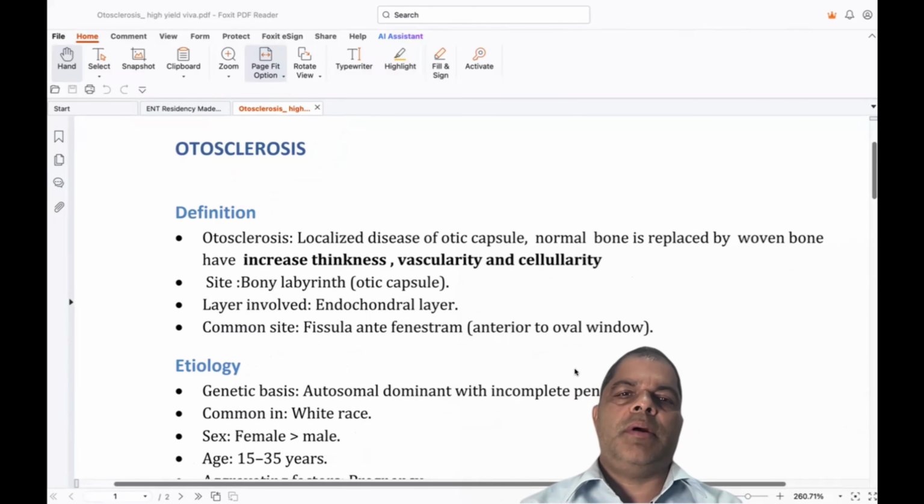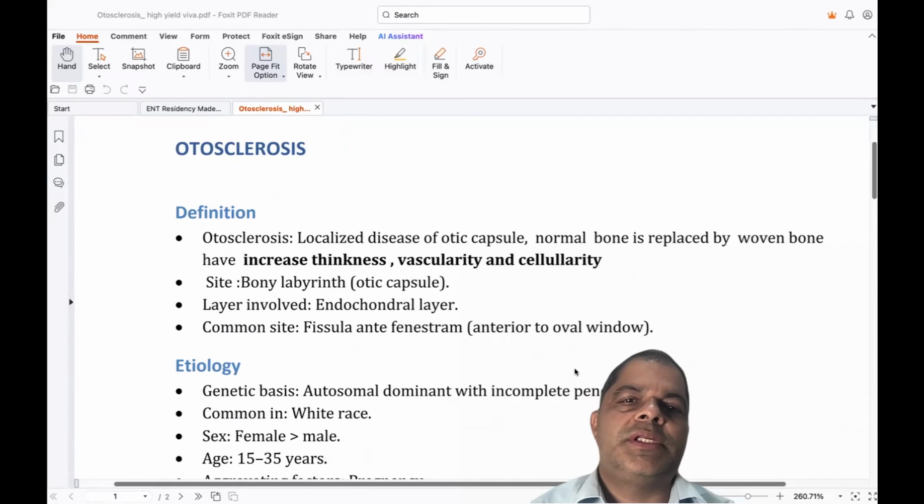Namaste, everyone. Today, I am talking about otosclerosis. This is one of the most important exam topics in the MBBS ENT and MS ENT exam.